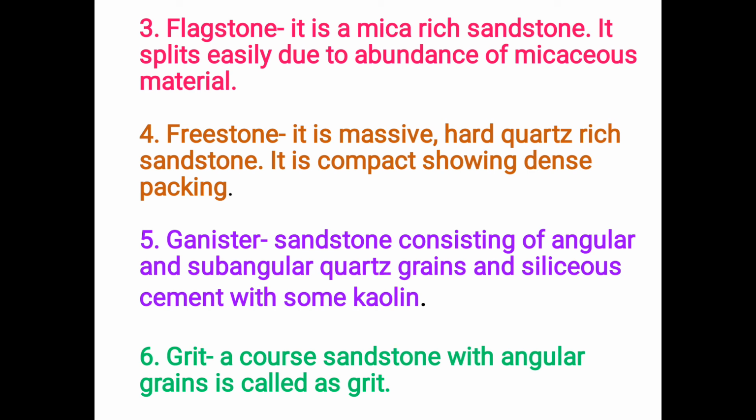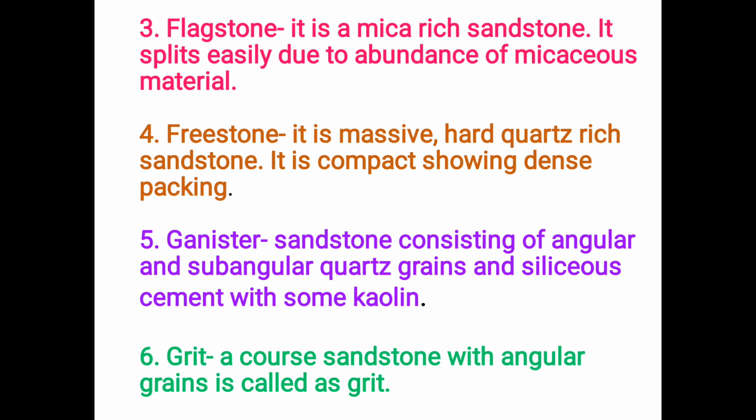Then next variety is freestone. It is a quartz rich variety. As quartz is a very hard, durable and resistant mineral, this sandstone is also massive and compact and shows dense packing, means compact packing of mineral grains, and hence it is hard and durable and can be used as a building stone. Next variety is ganister.